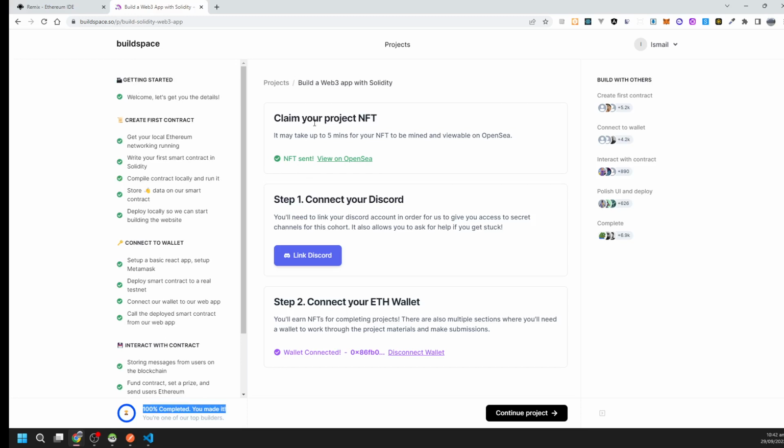Before starting, we can see that at the end of the tutorial we will get an NFT as a reward from buildspace, so we can connect our wallet with it. So let's create the first contract by following the buildspace instructions.